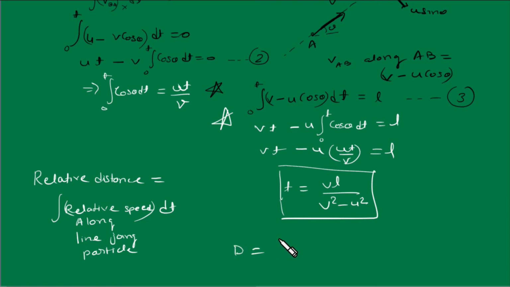Simple, as distance is equal to integration of speed, and that is equal to, if speed is constant, speed into time. So this is what I applied. I hope students this is clear.